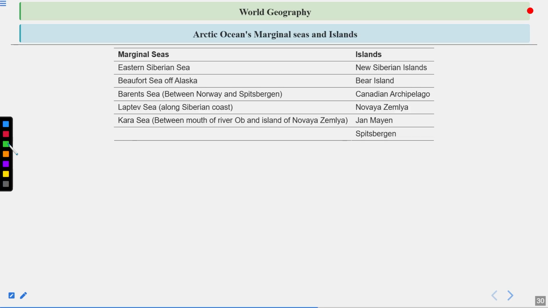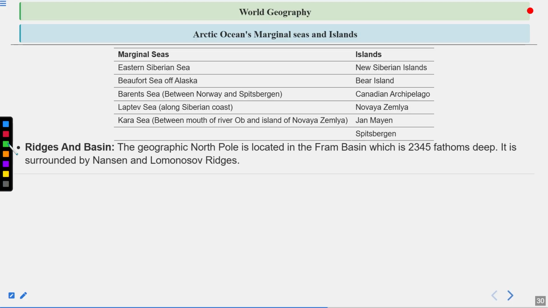Arctic Ocean, marginal seas and islands. Marginal seas are the East Siberian Sea, the Beaufort Sea of Alaska, the Barents Sea between Norway and Spitsbergen, the Laptev Sea along the Siberian coast, and the Kara Sea between the mouth of the river Ob and the island of Novaya Zemlya. Islands we have are New Siberian Island, Bear Island, Canadian Archipelago, Novaya Zemlya, Jan Mayen, and Spitsbergen. So these are some of the important islands and marginal seas that you can find in the Arctic Ocean.